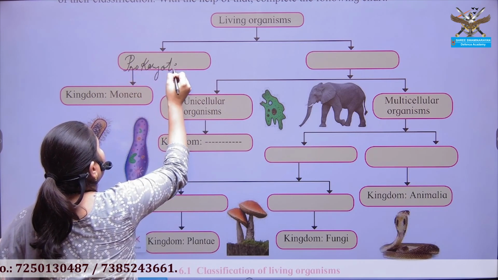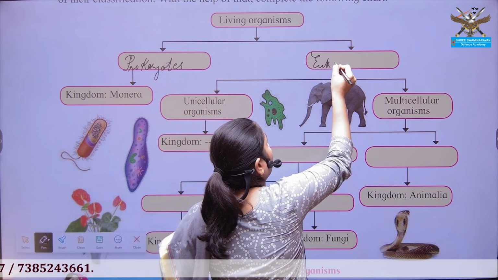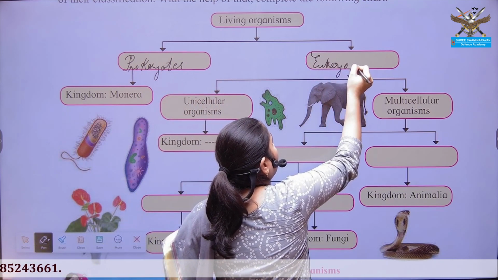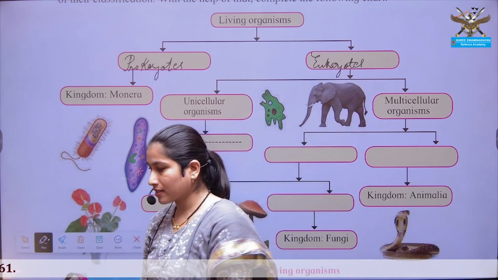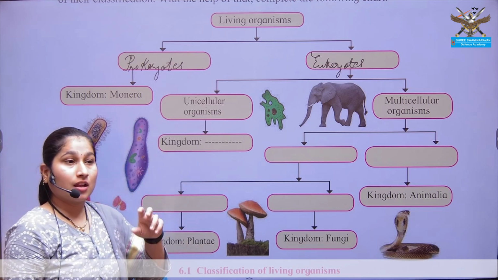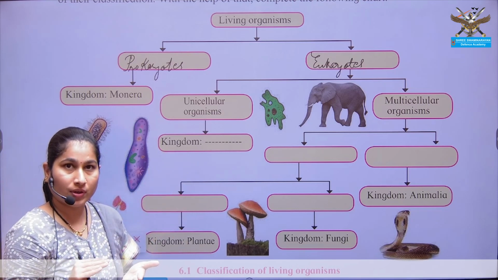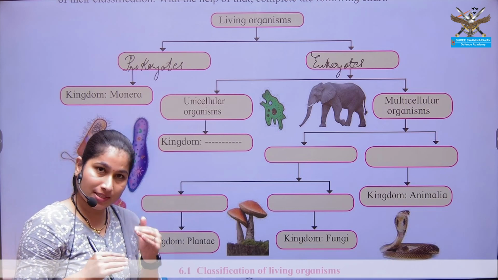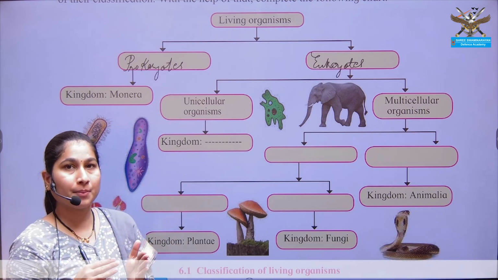Prokaryotes and eukaryotes. Okay, prokaryotes are the organisms where there is no membrane bound organelles seen. Okay, DNA is present, the genetic material is present, but without a membrane.